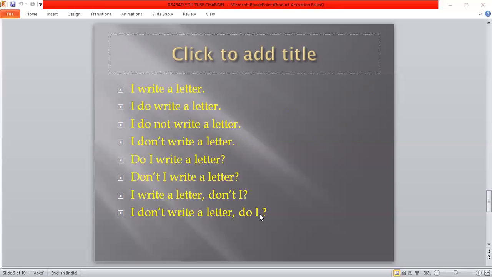Once again, my dear friends, just try to practice these sentences. What we have taken is only the present form of the verb, the first form of the verb, and the subject is I. I write a letter. So if you know one sentence, I write a letter, you can frame the remaining sentences in the same form. After that you can make a negative sentence, then an interrogative sentence, and after that you can write question tags. Okay, you can write nearly 10 sentences.